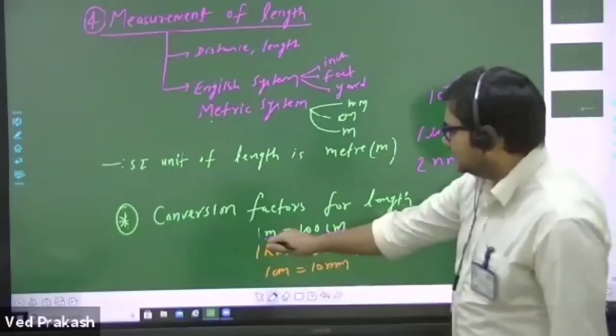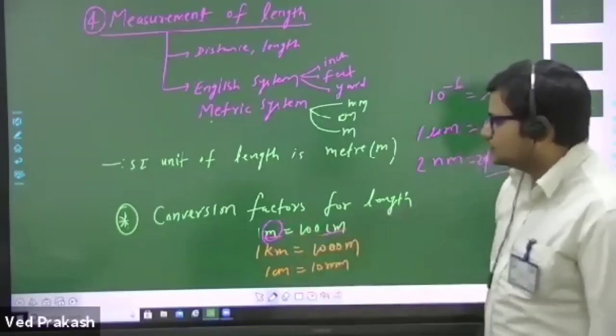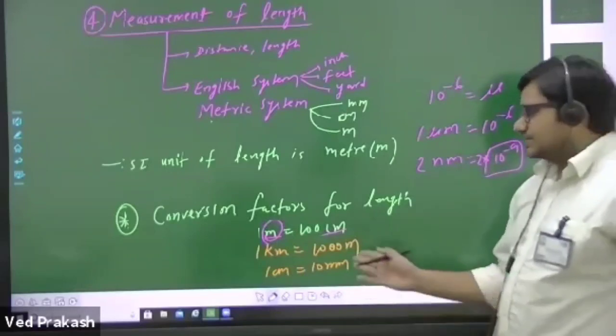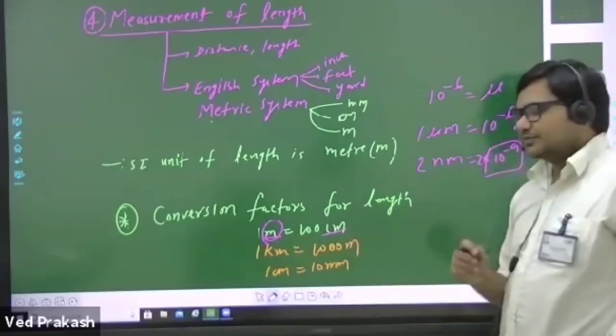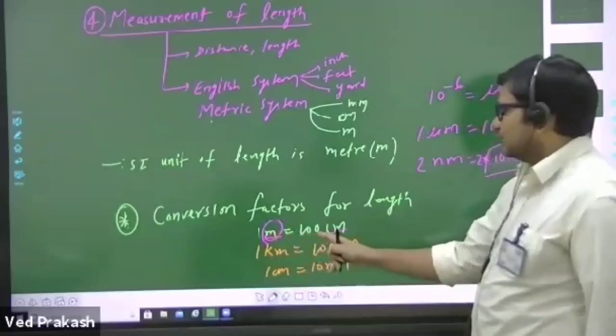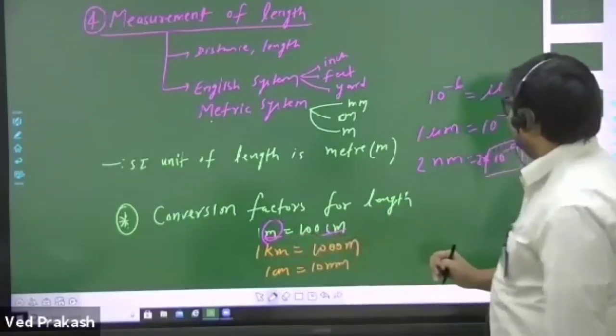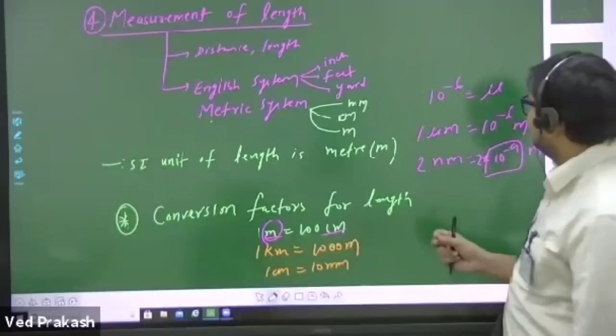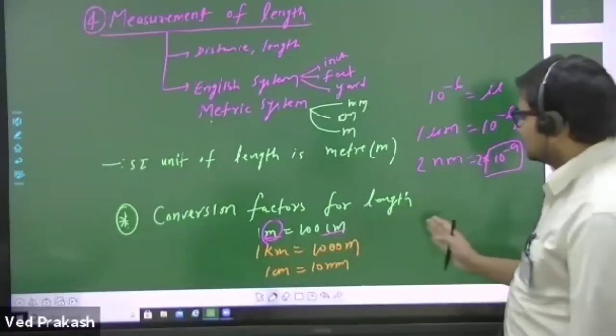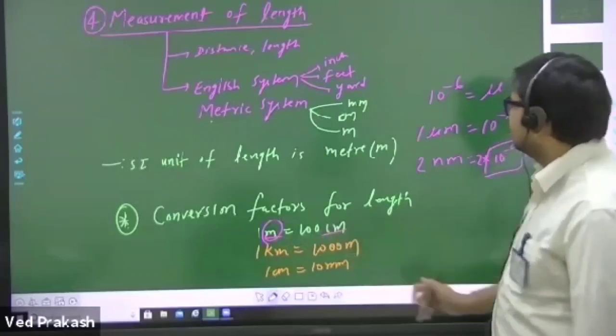This is a meter, and meter we use in the SI system, and centimeter is used in the CGS system. So 1 meter is equal to 100 centimeter. To convert this value, you need to remember some prefixes associated with these units.